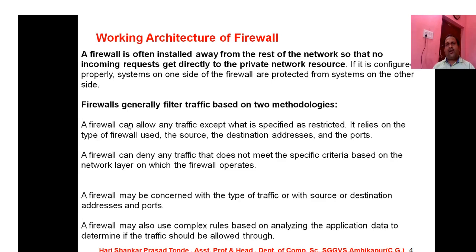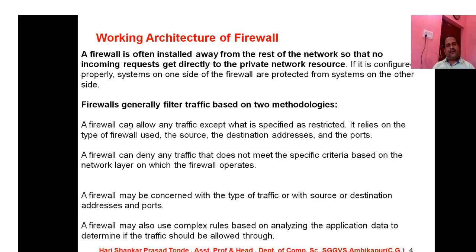So our firewall can allow any traffic, any type of data, and having various types of resources and various types of servers we are going to communicate, and all those data are being transferred and communicated through various types of networks, approaching the destination system or destination network. So this is one methodology of the architecture of the firewall.